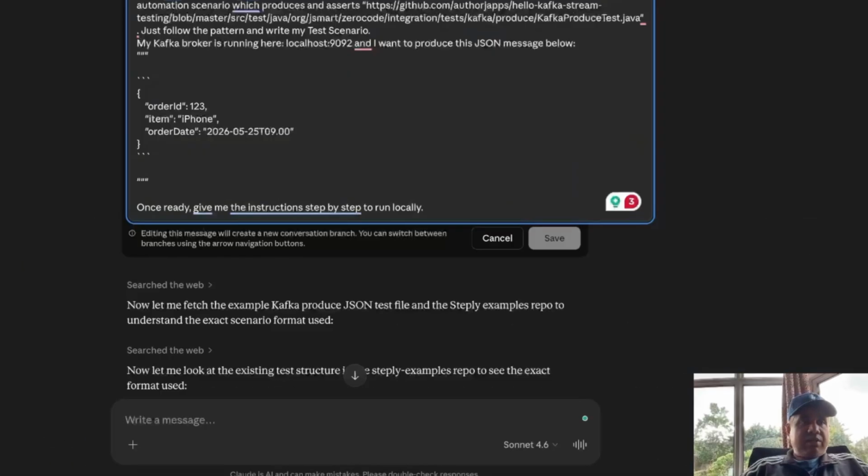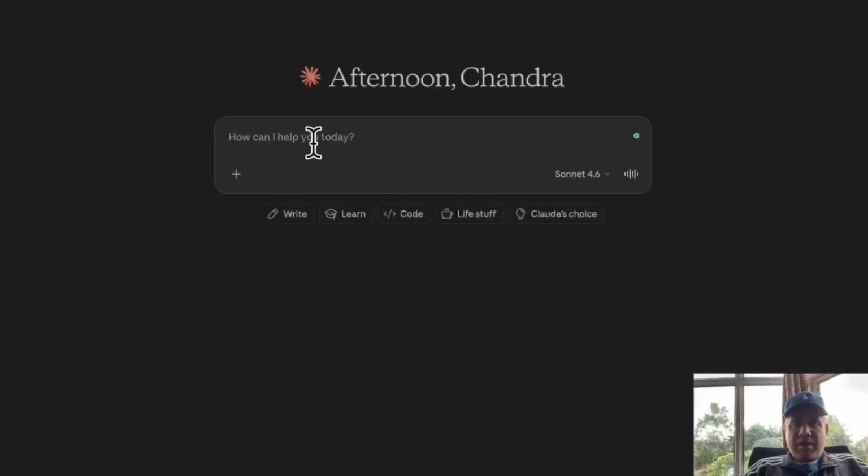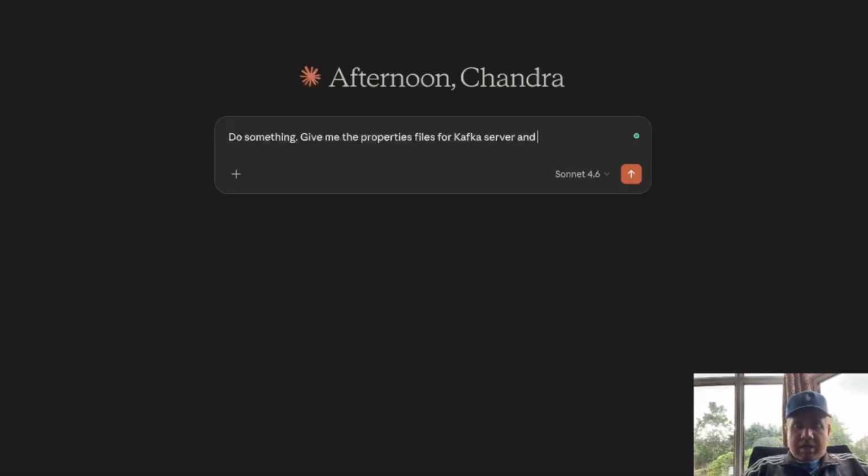Boundaries improve quality. So what does that mean? When you are prompting Claude to do something, in the output you set boundaries. Give me top 3 results, like that, or give me the properties files for Kafka server and producer separately.